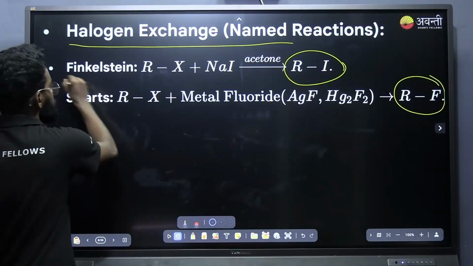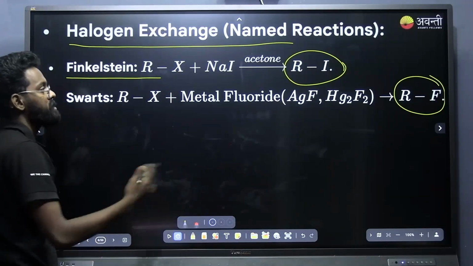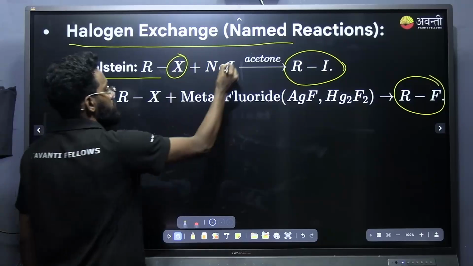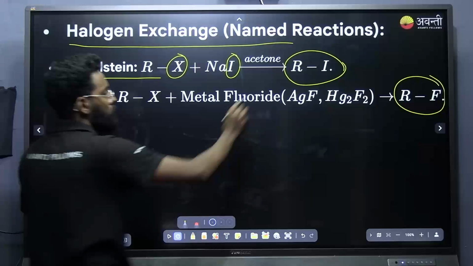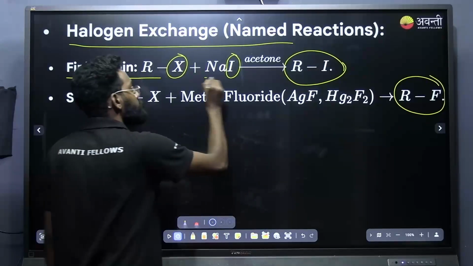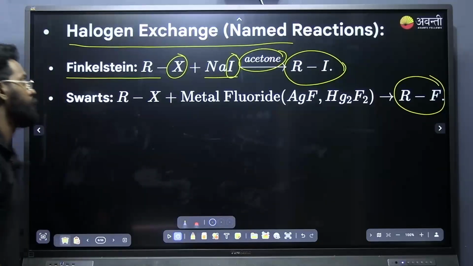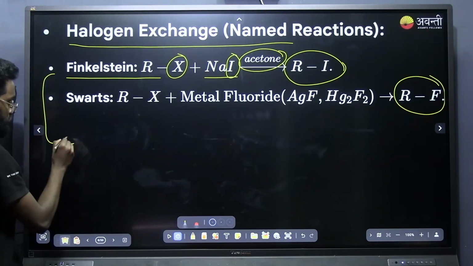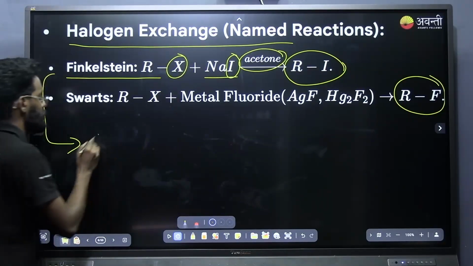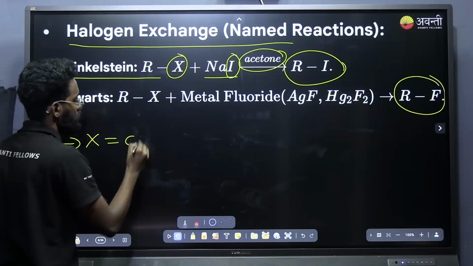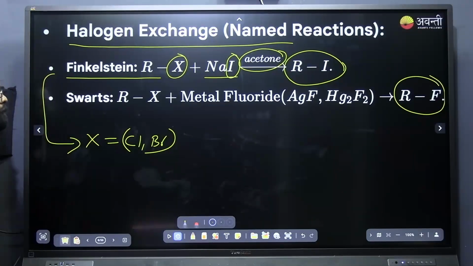So these are the two methods in which we can prepare alkyl iodide and alkyl fluoride. First one is Finkelstein reaction. Here it is a halogen exchange method. Halogen exchange method means this halogen is replaced by another halogen. So this halogen is replaced by iodine, so I got alkyl iodide in presence of sodium iodide and the solvent is acetone. Remember that the halogen that we will be using should be chlorine or bromine.